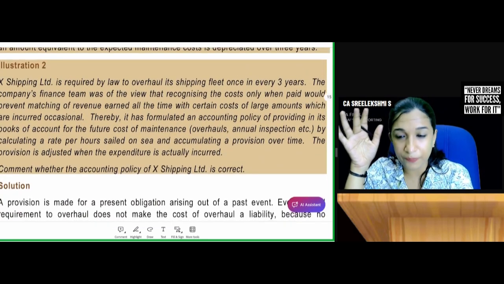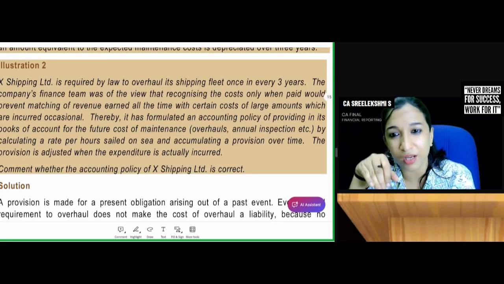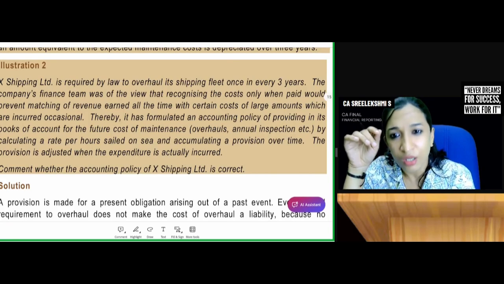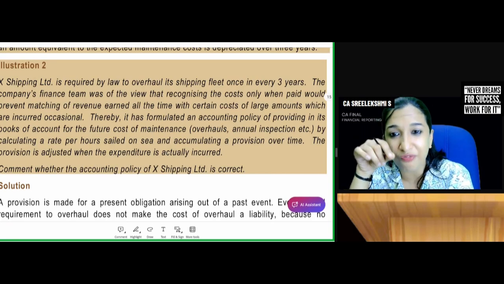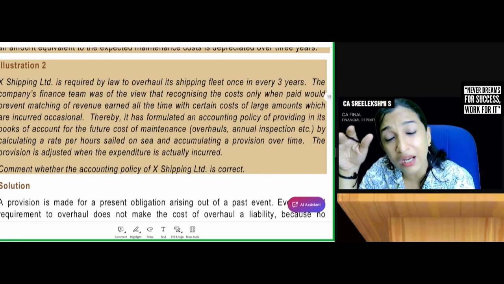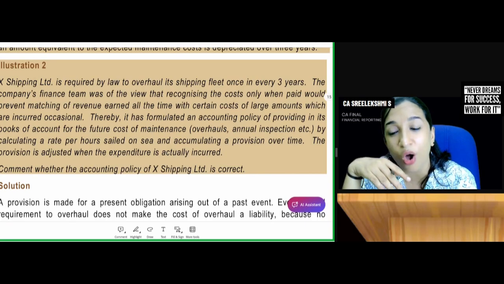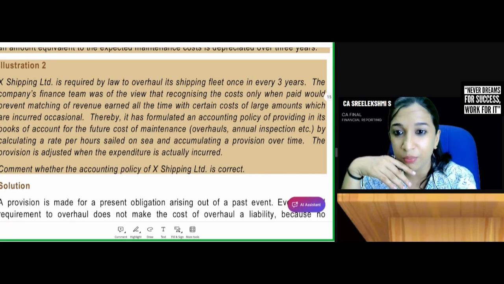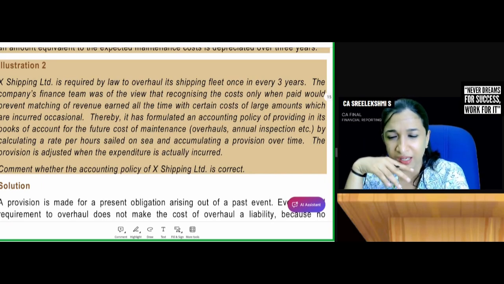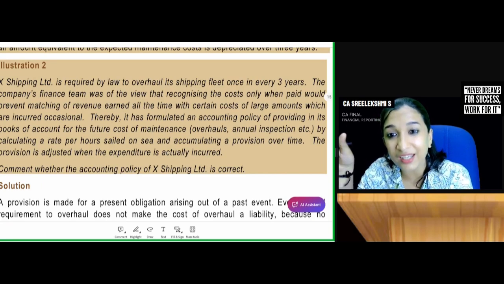So what should be your answer? Your answer is provision is created only when there is a present obligation on the reporting date. For example, if I acquired a ship and I am doing the sailing, do I have present obligation at the end of first year? No. Will there be present obligation at the end of second year? No. Only once in 3 years, means after 3 years, if you are still sailing without this overhauling, then you need to create provision for the expected consequence, penalty for not doing the overhauling. But at the end of first year, do you need to create provision? No. Second year, do you need to create provision? No.